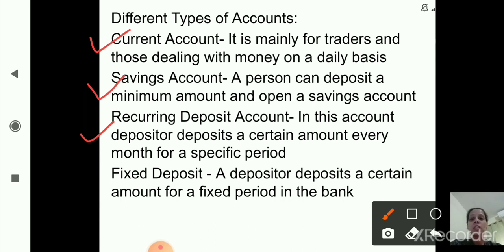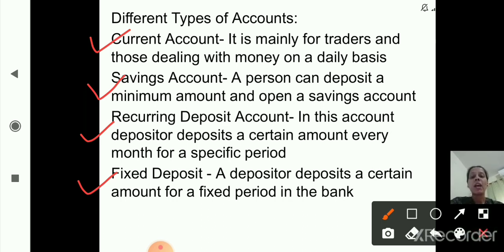And the last one is fixed deposit. A depositor deposits a certain amount for a fixed period in the bank. So these are the types of accounts. First one is current account, second one is savings account, third one is recurring deposit account, and the fourth one is fixed deposit. In short, I explained, but in your textbook it is given in detail, which you will read from your textbook.